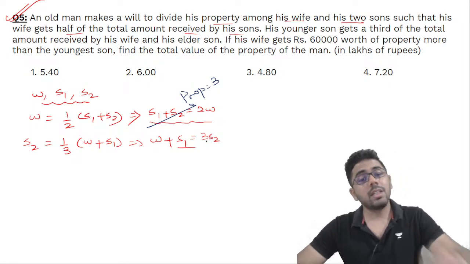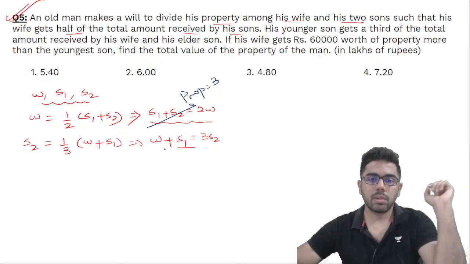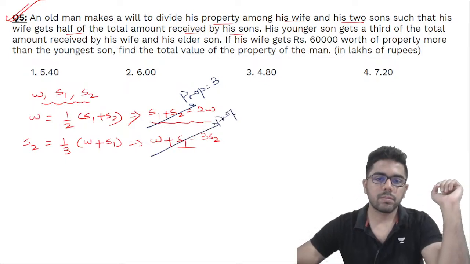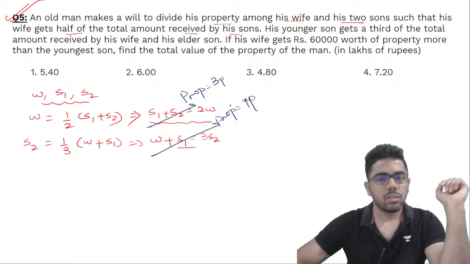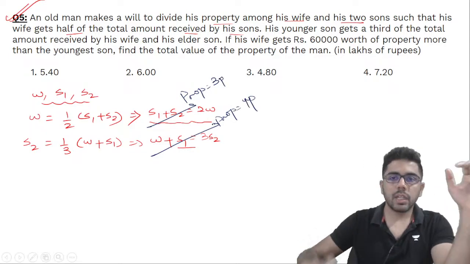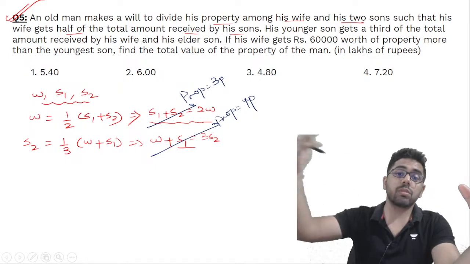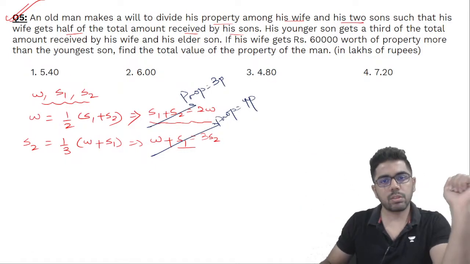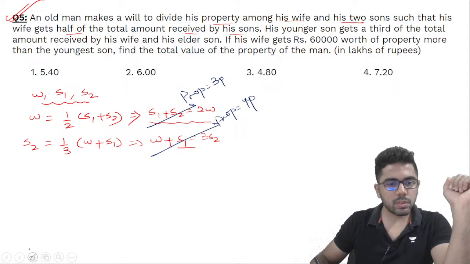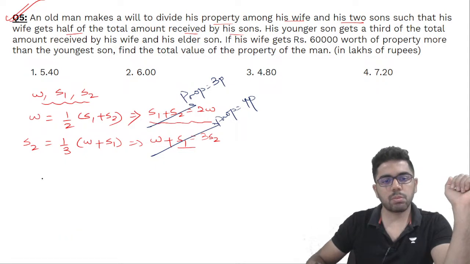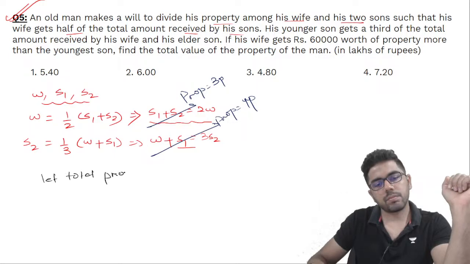Son 2 gets 1 part, and wife and son 1 are taking 3 times that, so I can say the old man's property should be 4 parts also. This will give us the clue how we assume the old man's property. So I'll take the total property, instead of x, as 12x.